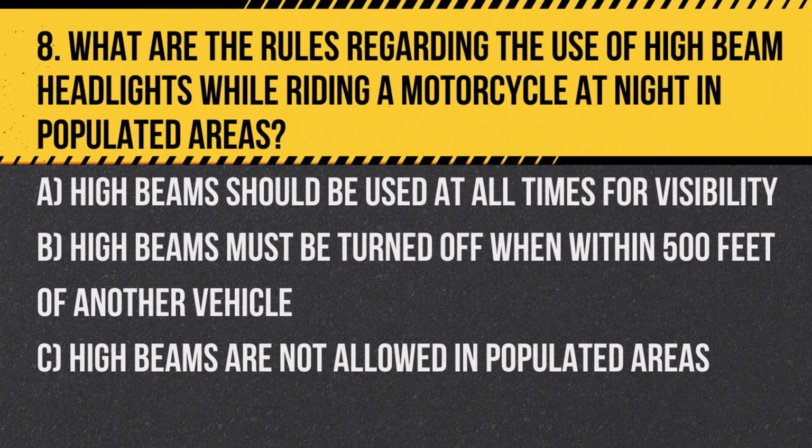Question 8. What are the rules regarding the use of high beam headlights while riding a motorcycle at night in populated areas? A. High beams should be used at all times for visibility. B. High beams must be turned off when within 500 feet of another vehicle. C. High beams are not allowed in populated areas. Answer: B. High beams must be turned off when within 500 feet of another vehicle to prevent blinding other drivers.